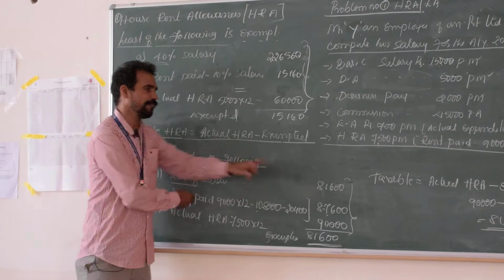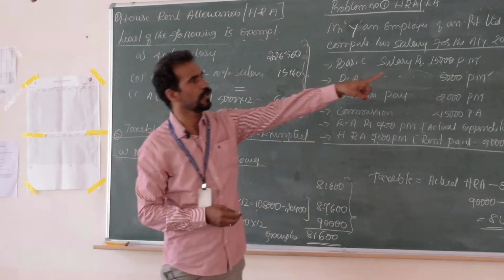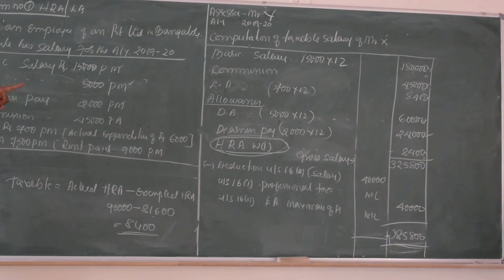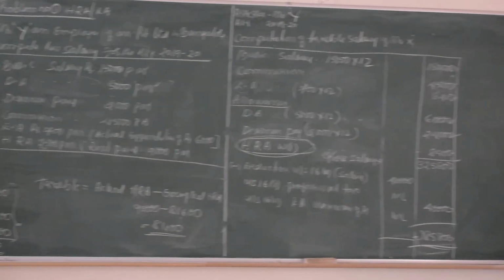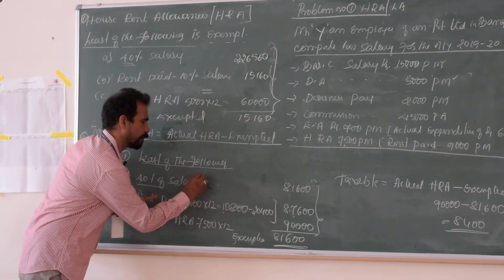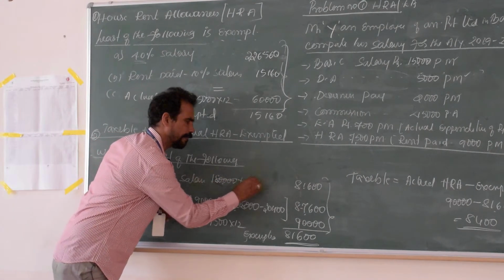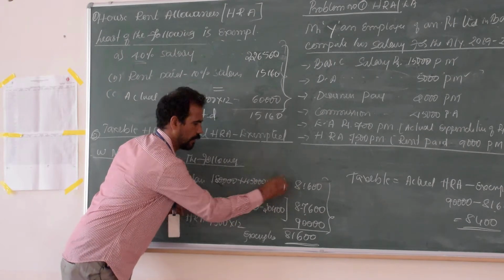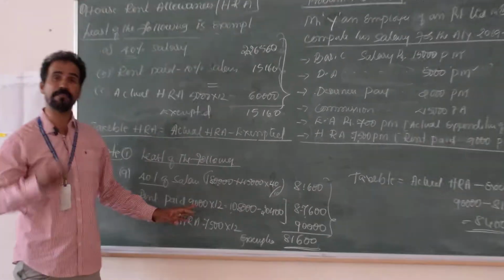What is the 40% of salary? 81,600. How? See this, 1,80,000 plus 45,000, that is 2,25,000 into 40%. It comes to 81,600.